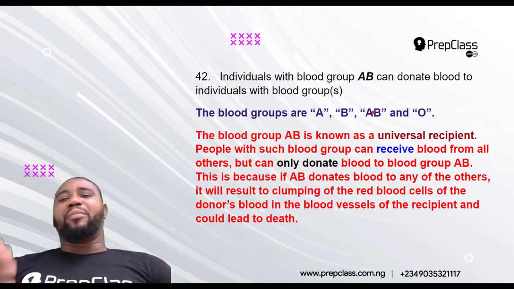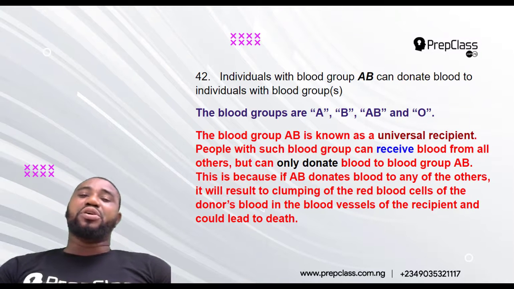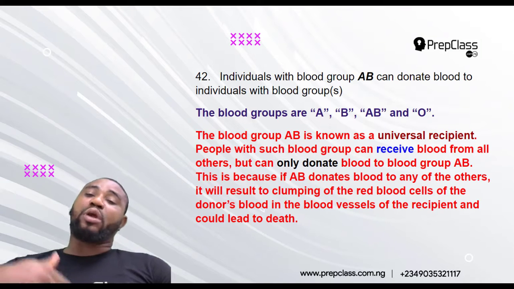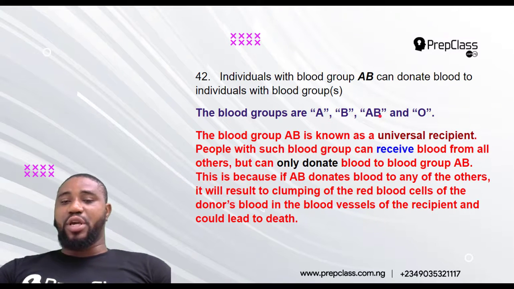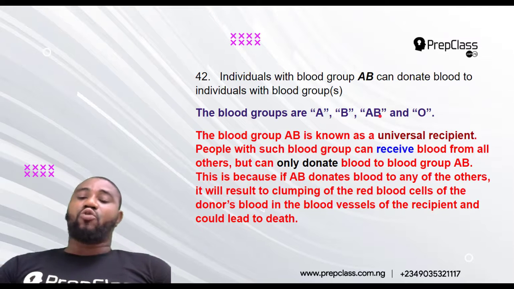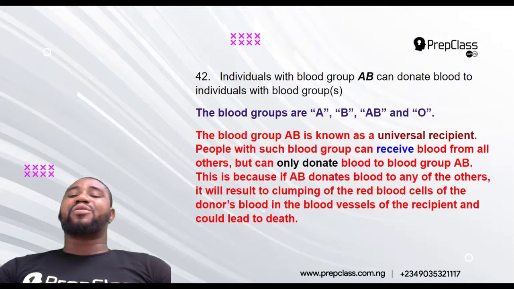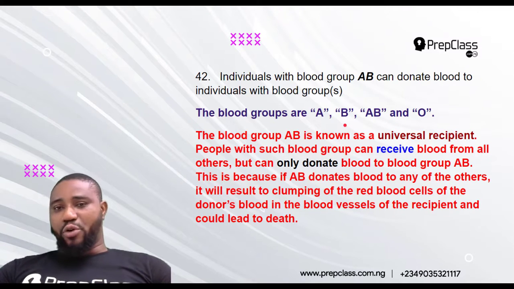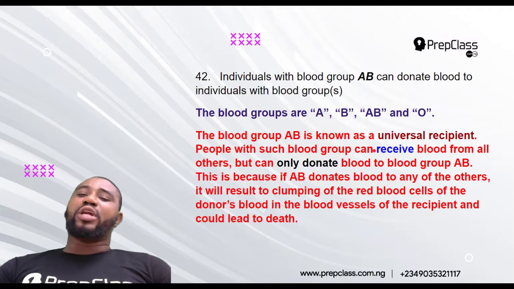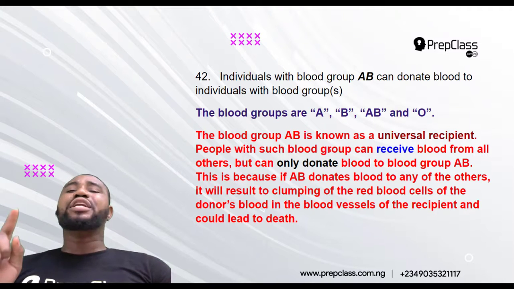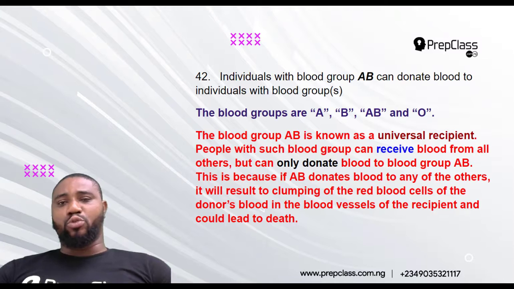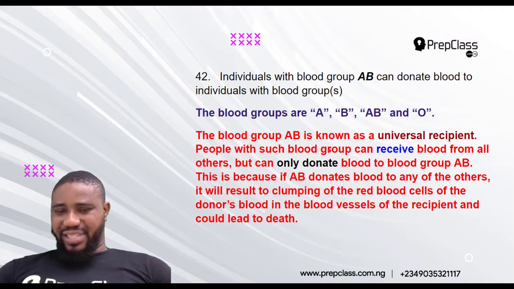Whether you are blood group A, or blood group B, or blood group AB, or blood group O, you can donate blood to a person that has blood group what? AB. So because it can receive from everybody, we call them what? Universal recipient. Are you following? So blood group AB can receive from everybody, but they can only donate to blood group AB. They cannot donate to other types of blood group.